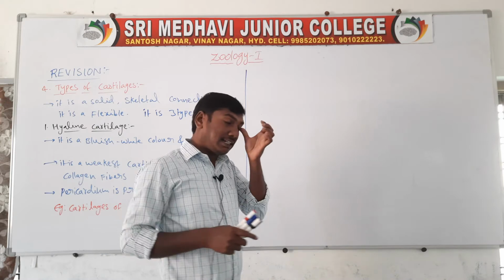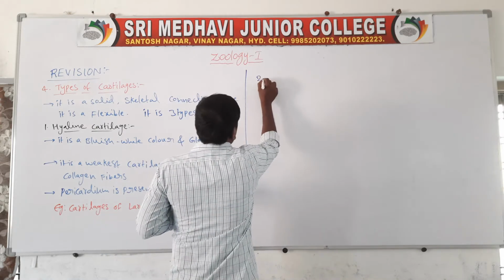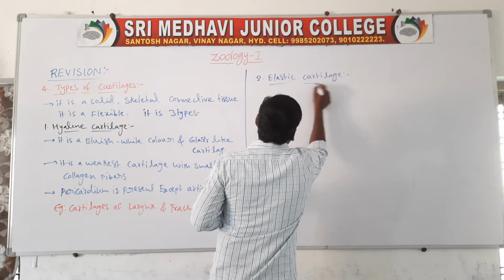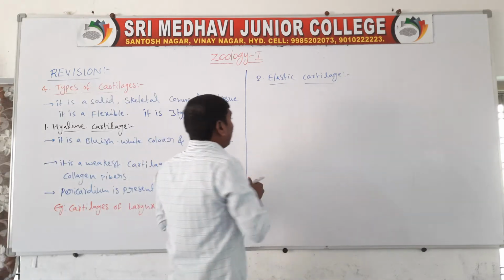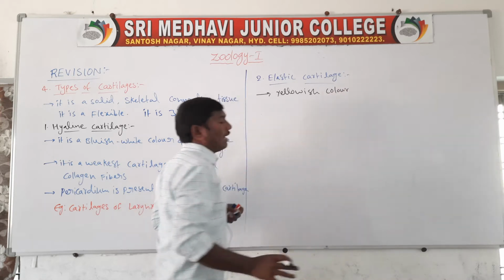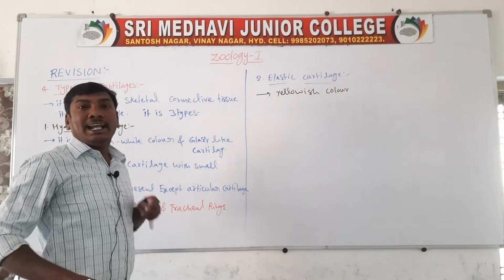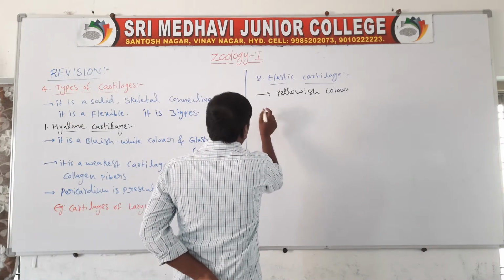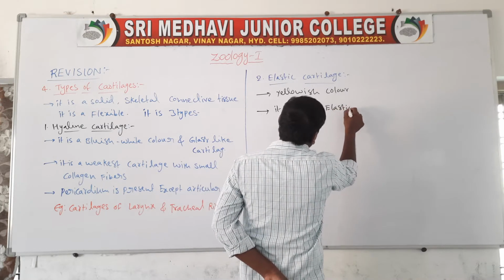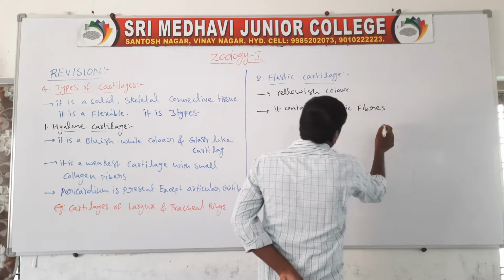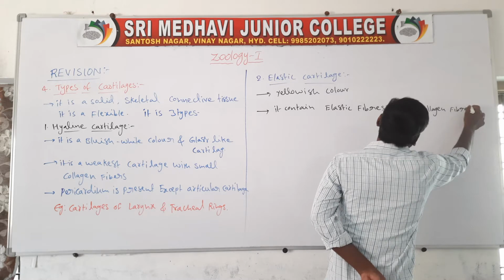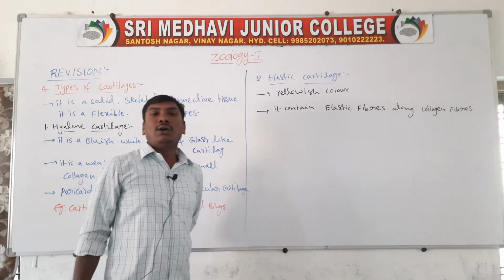Next one, elastic cartilage. Elastic cartilage is yellowish in color. It contains elastic fibers along with collagen fibers.